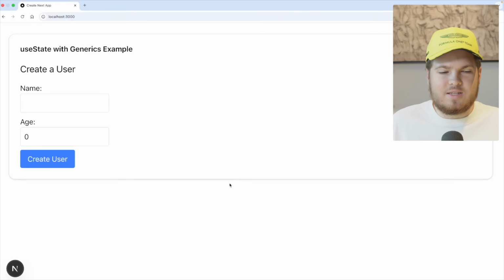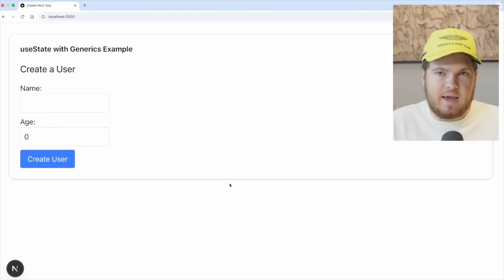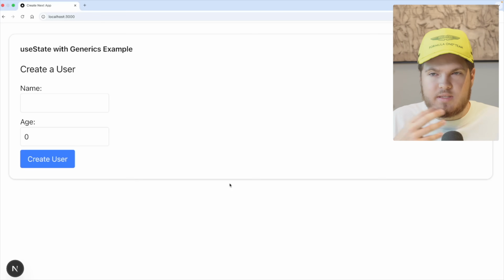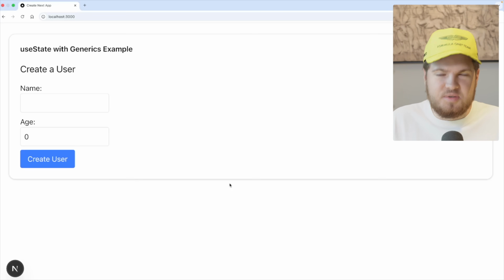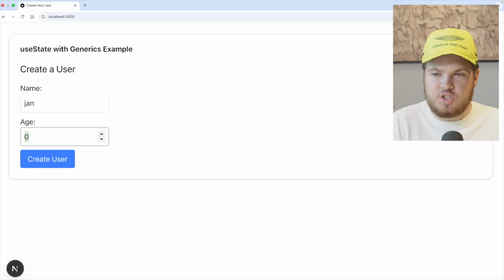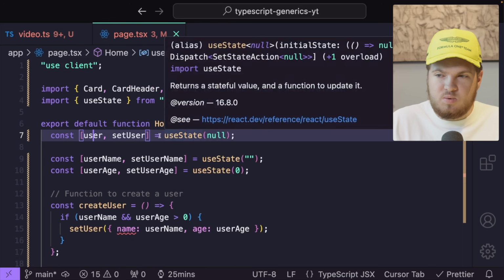So now we have looked at quite TypeScript-specific examples, but let's look at a JSX example, a React example. Right here I've created a little website where a user can create a new user. Yeah, I mean, makes a lot of sense, but who cares? So I can provide a name of Jan and then an age of, for example, 100. Then I can click on create user, and then we have a current user with a name and an age. And I implemented this with the useState hook.